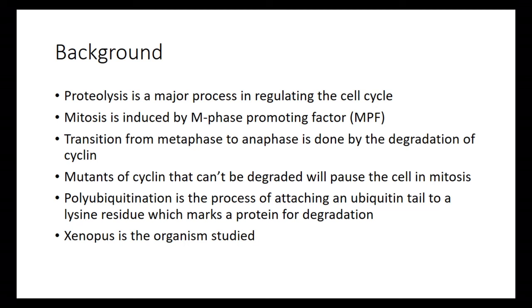They mention that mitosis is induced by something called M-phase promoting factor, or MPF. The transition from metaphase to anaphase, and even more to interphase, has as its main signal the degradation of cyclin. They also talk about mutants of cyclin that can still activate MPF but can't be degraded themselves. These pause cells in mitosis, roughly around the metaphase-anaphase checkpoint, because cyclin needs to be degraded, and if it can't be, the cells get stuck there.